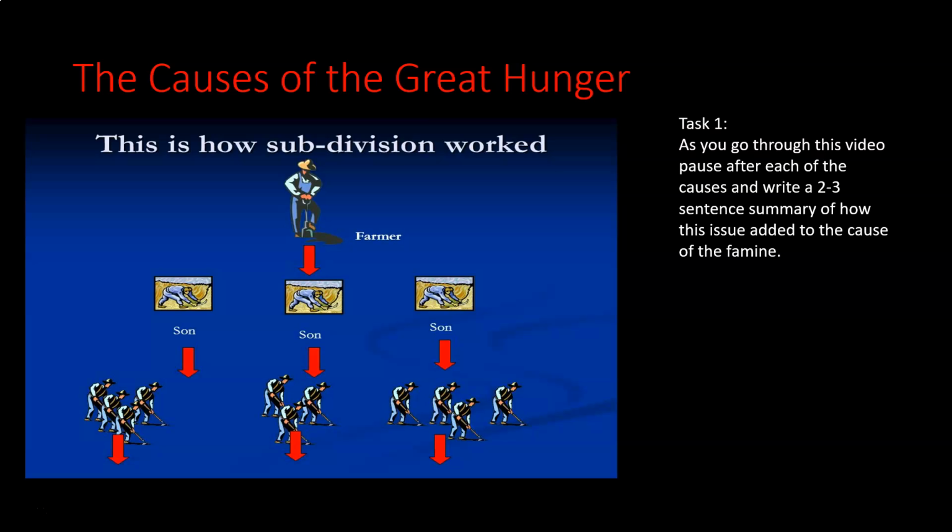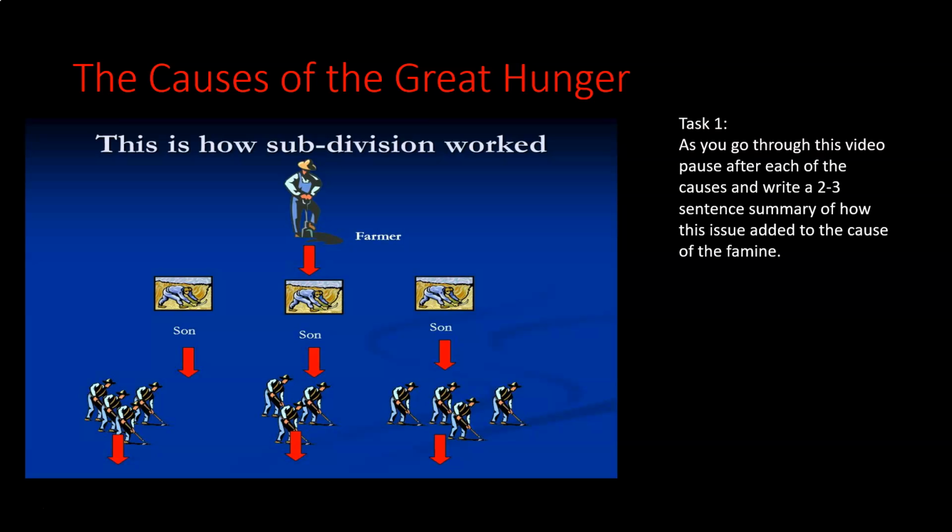Which obviously is going to cause a problem, because while the farmer at the top was getting on fine with the amount of land he had, his grandchildren have much, much less land to grow their crops, to grow their food, and keep their family on. Right? Now, this is not an issue in terms of the amount of land in the country, rather the amount of land actually available to the cottiers, to the poorest people.